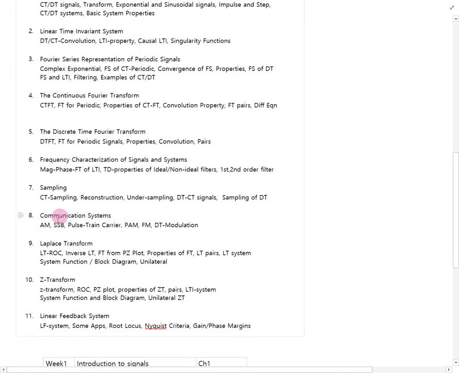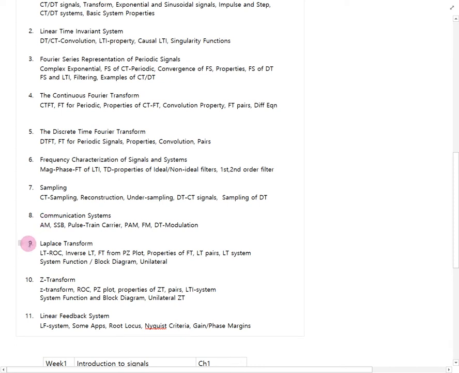Chapter 8 is a little special. It is related to modulation. Especially in communications, we use AM, PM, or some special modulation. How can we describe the modulation systems? Those are the topics of chapter 8.